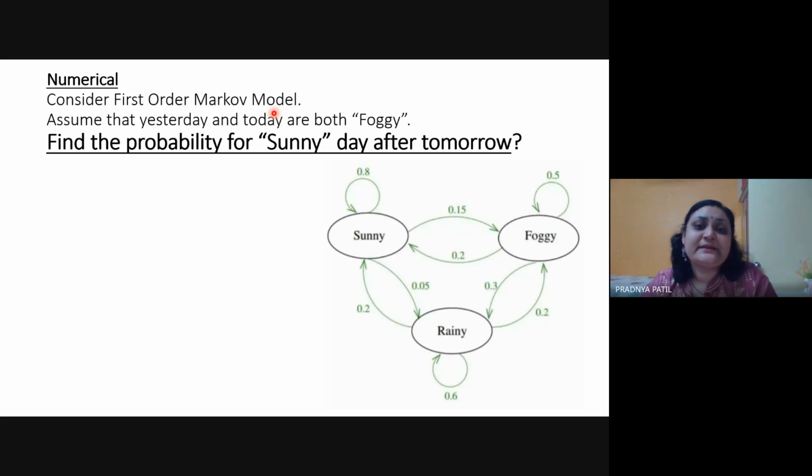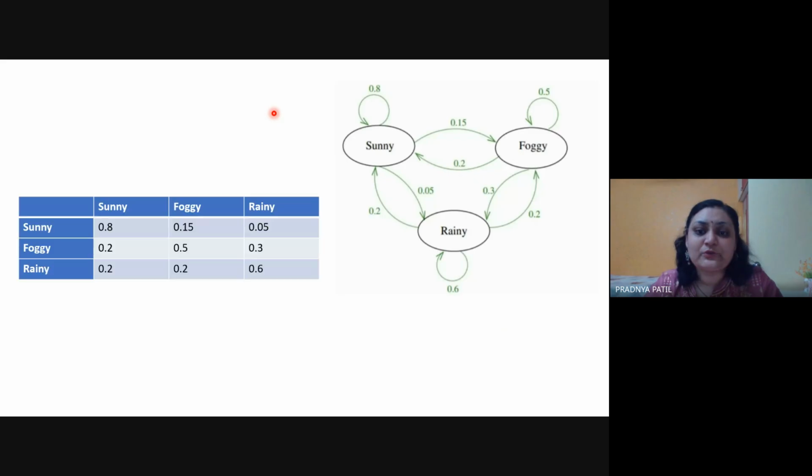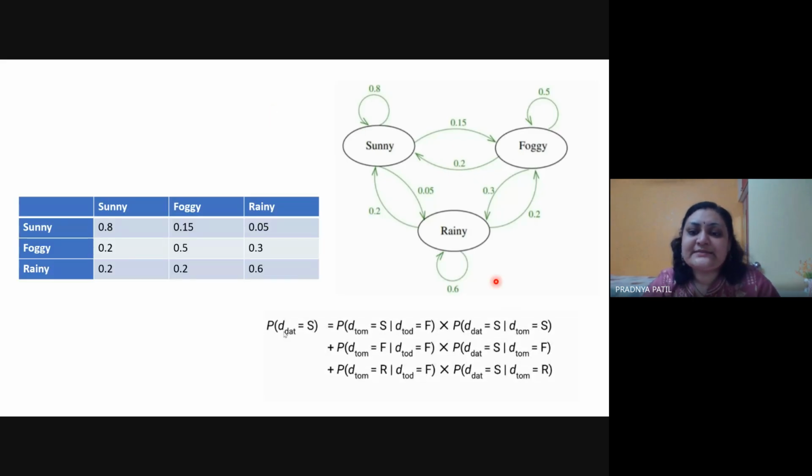So we consider only today's value, which is foggy. If tomorrow is sunny and today is foggy, that is foggy to sunny, multiplied by the probability that the day after tomorrow is sunny given that tomorrow is sunny. So there are these three combinations.